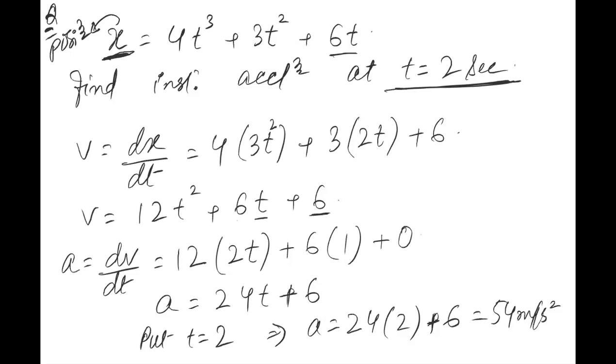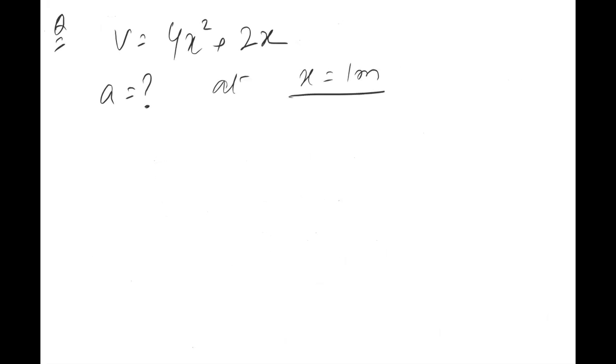One more question I'm giving you. Try to solve it quickly. The question is as follows. Velocity is given as 4x square plus 2x. Tell me the acceleration at x is equal to 1 meter. Hurry up. One more question just for today. And then in the next class, we'll start equation of motion.